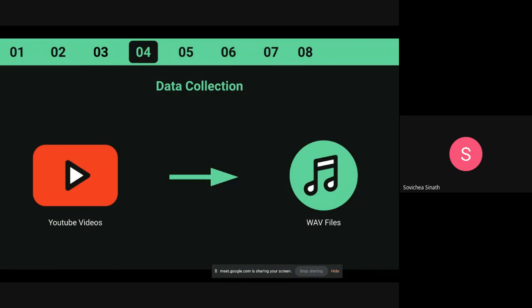Okay, so the data collection process is a bit manual. First, we go to YouTube. We add any songs that we want to try into a playlist. Then we use the library to download those into a collection of WAV files.